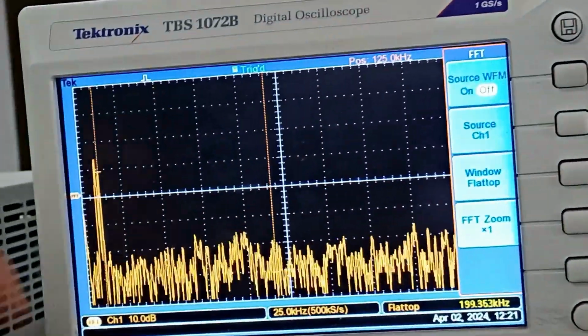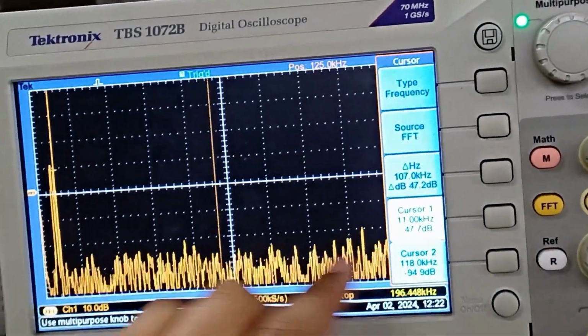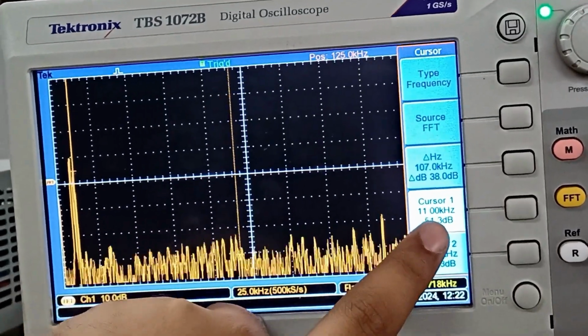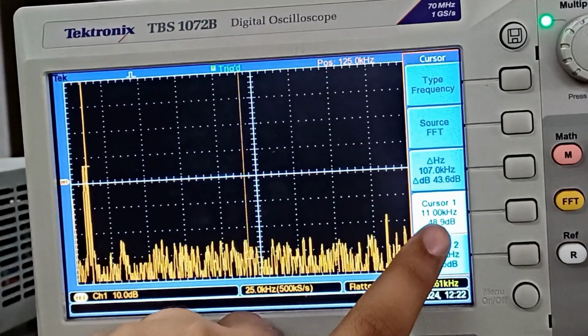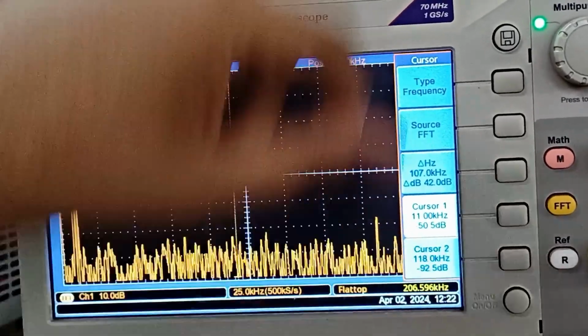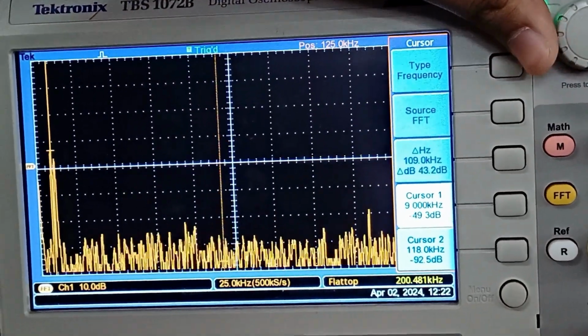Here you will see the FFT. As you can see on the cursor, we are getting 11 kilohertz. We have taken 1 kilohertz and 10 kilohertz, so we should get F1 plus F2 and F1 minus F2. So we are getting an 11 kilohertz peak and another peak at 9 kilohertz.